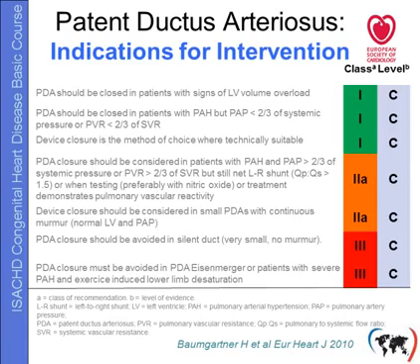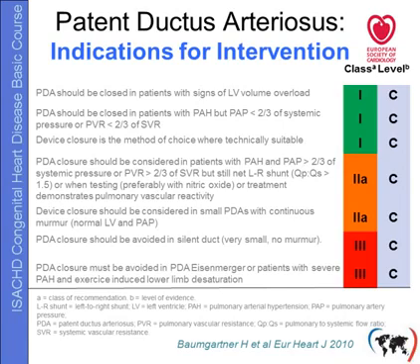The patient with even more severe pulmonary arterial hypertension with pressures greater than 2/3 of systemic or pulmonary vascular resistance greater than 2/3 of systemic should be considered for closure as long as they have still significant net left to right shunt with a Qp/Qs greater than 1.5, or when testing, preferably with nitric oxide, or treatment for pulmonary arterial hypertension demonstrates pulmonary vascular reactivity.